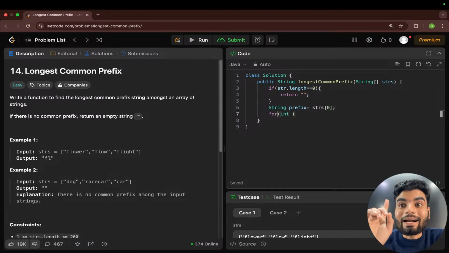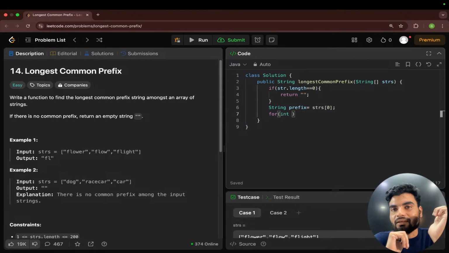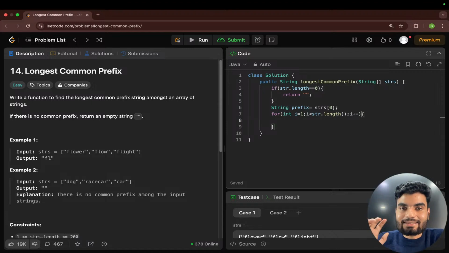And here we'll start iterating from where? 0 index you already have. Then you will start iterating from the 1 index, right? Not from the 0. Then i is starting from the 1 index. i should be less than the length of the given string array. So the strs total length. Okay. Now i++. This is for iterating the whole strs array.